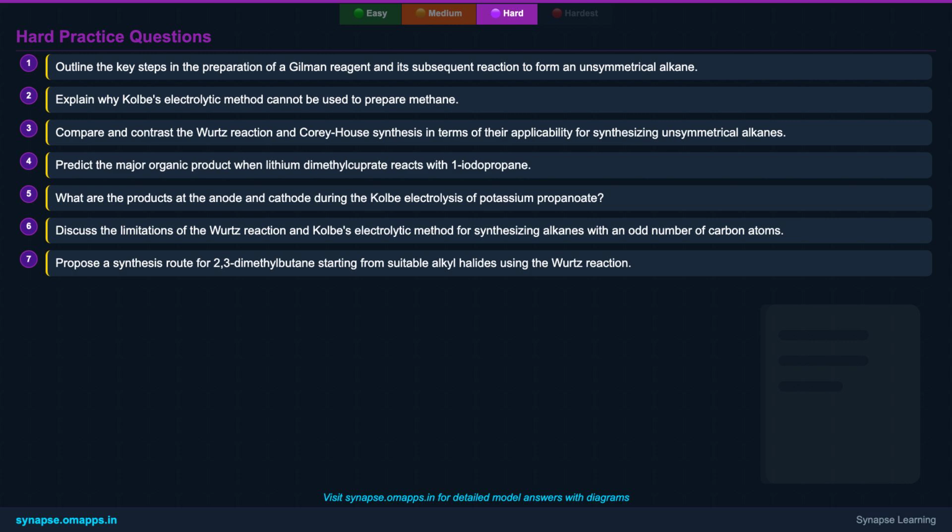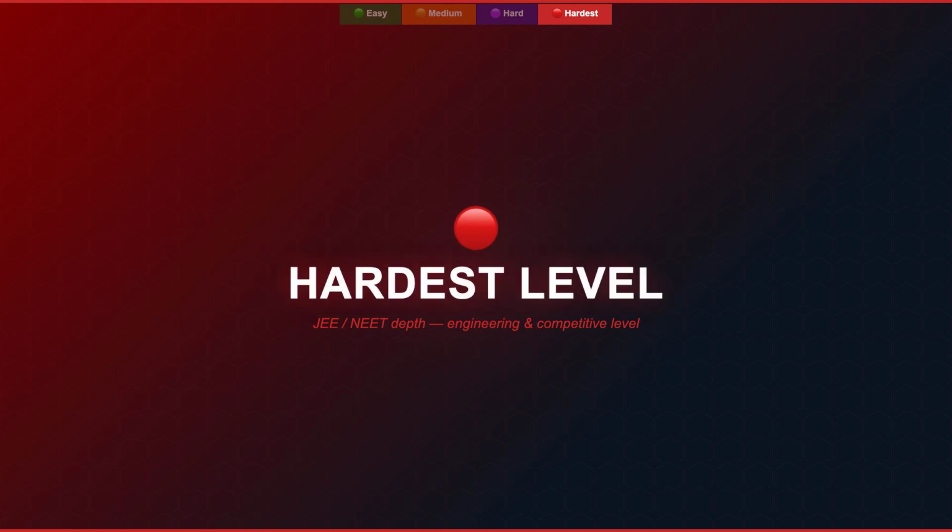Fourth, predict the major organic product from lithium dimethyl cuprate and 1-iodopropane. Fifth, identify anode and cathode products during Kolbe electrolysis of potassium propanoate. Sixth, discuss the limitations of Wurtz and Kolbe methods for odd carbon alkanes. And seventh, propose a synthesis for 2,3-dimethylbutane using the Wurtz reaction. Good luck!